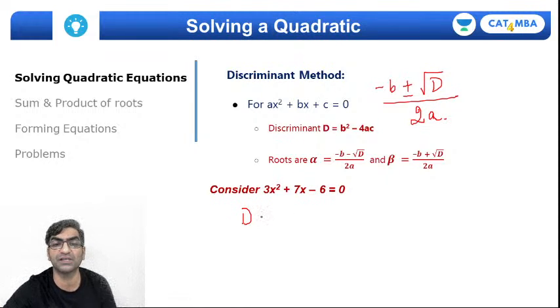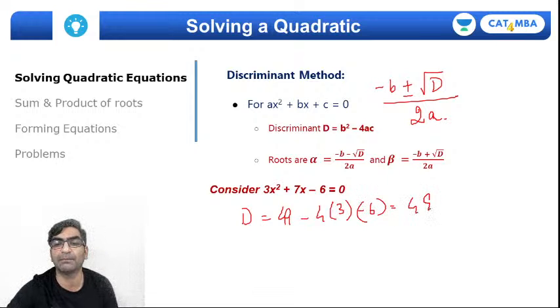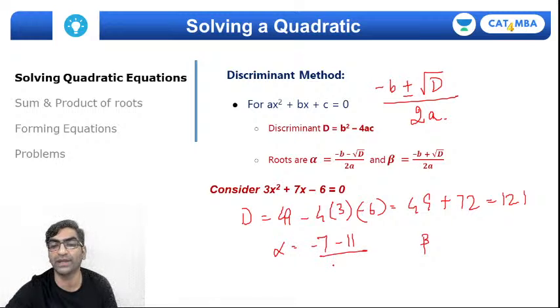What is the discriminant for this? b square 49 minus 4 into 3 into minus 6, that's okay. That's 49 plus 72. That gives me 121, which means the square root of D will be 11. So the roots will be alpha and beta. Alpha will be minus 7 minus root D upon 2a, that's 2 into 3, 6, and minus 7 plus root D upon 2a, that's also 6. So 11 plus 7 is 18, 18 by 6 will be minus 3, 11 minus 7 is 4, 4 by 6 will be 2 by 3.